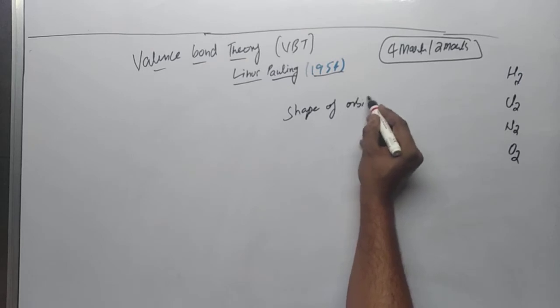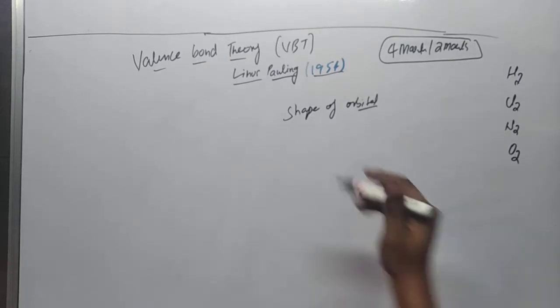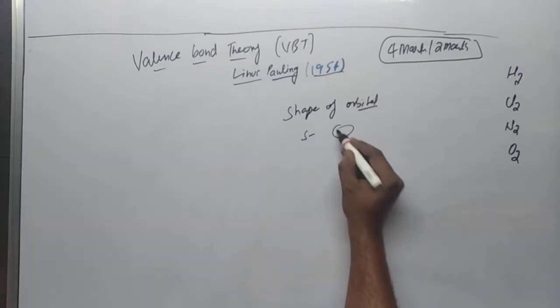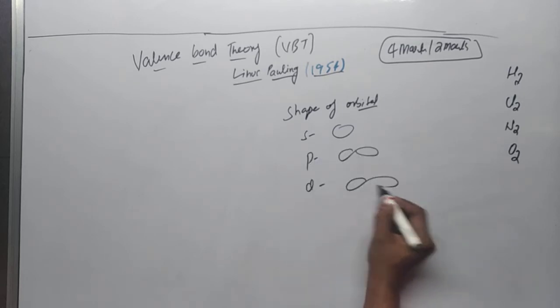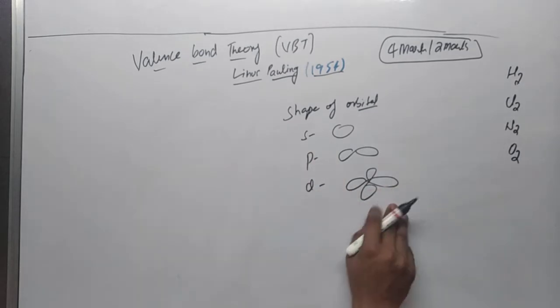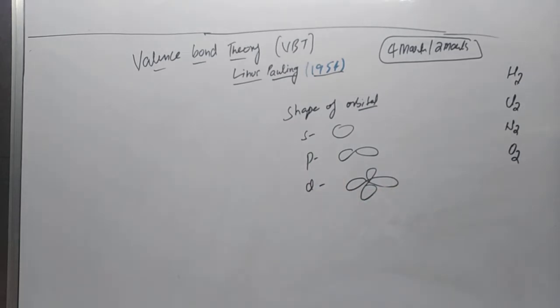orbitals. As we know, we have different shapes for the orbitals: the s orbital has a spherical shape, p has a dumbbell shape, d has a double dumbbell shape. So with the help of the shapes of the orbitals, he explained the strength of the bond.